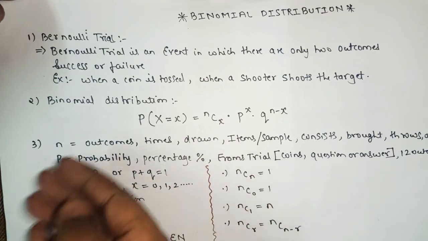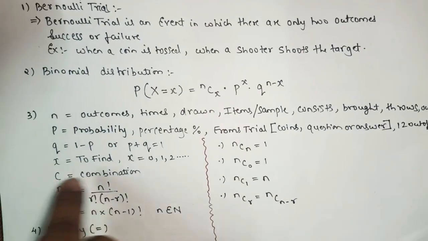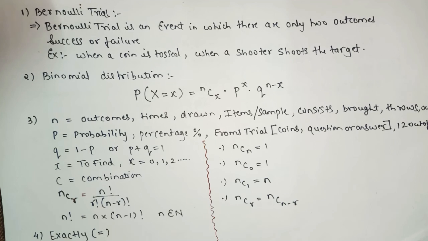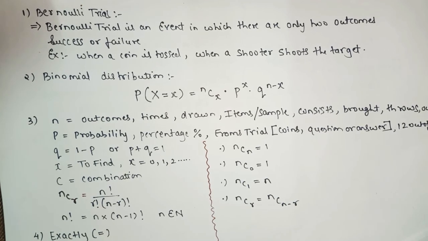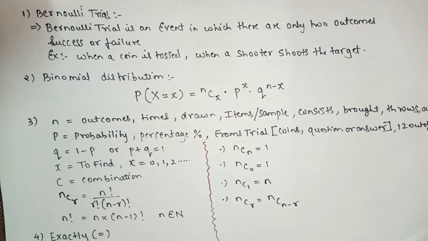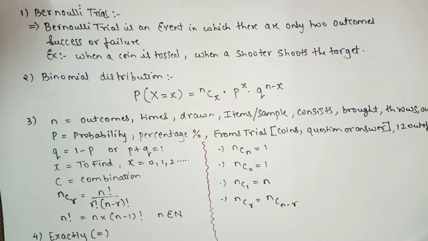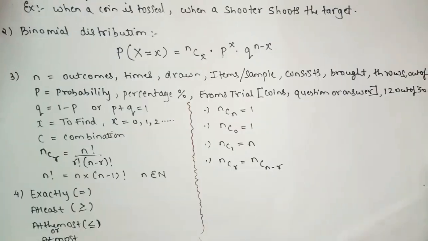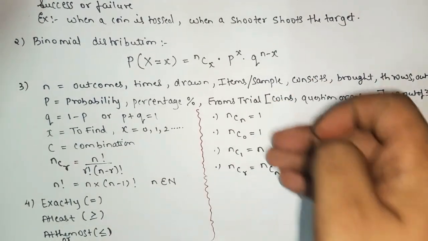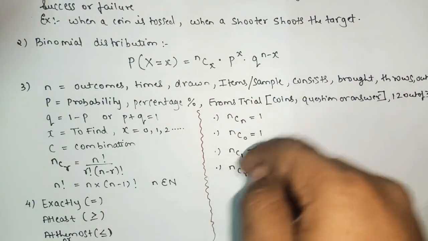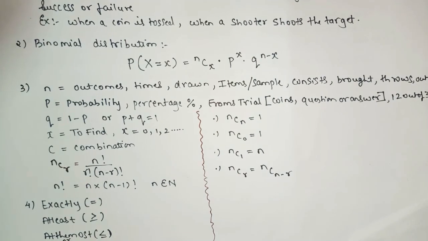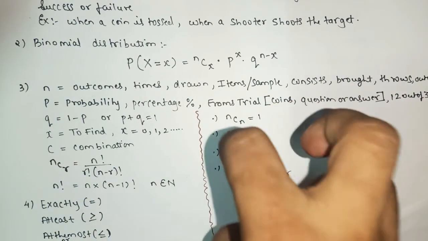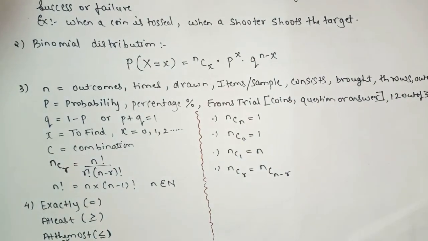C is combination. The permutation and combination chapter, especially combination, from the 11th standard will play an important role in this chapter. We'll take a short revision of that part also in the next video lecture.